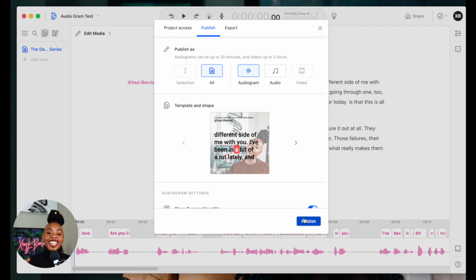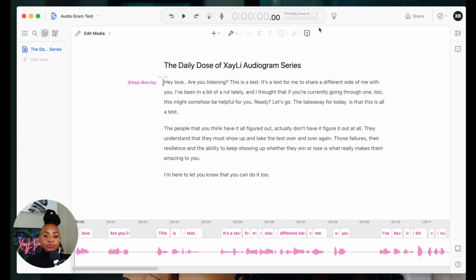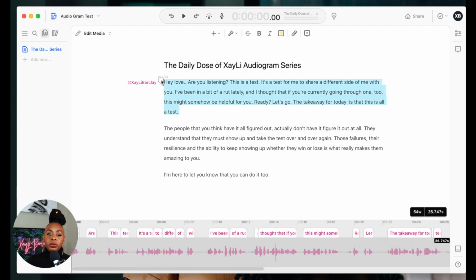But listen, it's so cool that we're able to actually do something like this with a tool that we already use for other things. Now, the cool thing is that even if you don't want to record directly in here and you have a podcast, you can actually highlight something within your podcast episode, and you can export that as an audiogram.